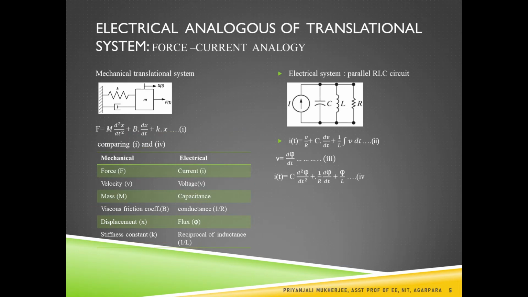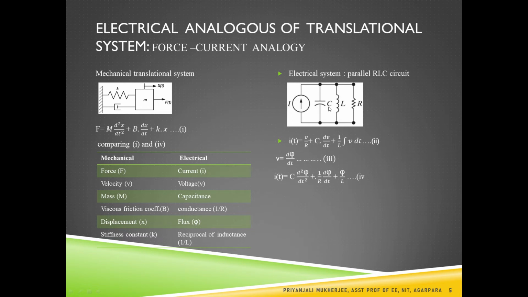Next is the force current analogy. That means for force, we have to consider the mechanical translational system, and for the mechanical translational system, the force equation becomes F equal to m d square x dt square plus b dx dt plus kx. Now, when we are using the current, then we have to consider the current source and the parallel RLC circuit.